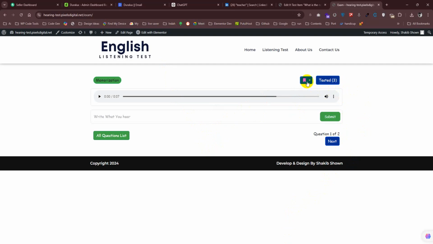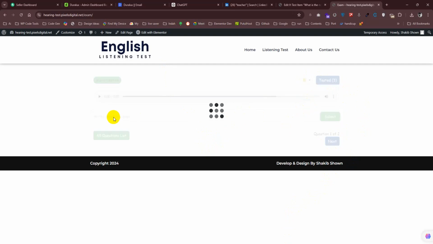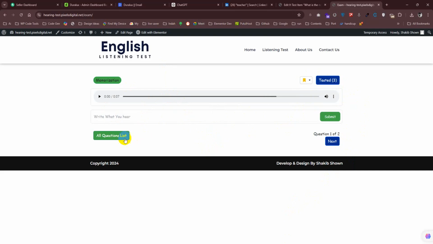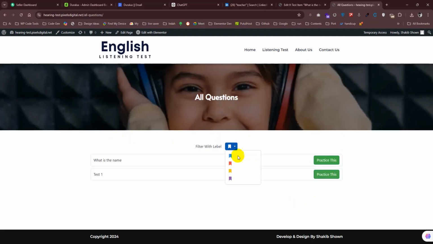And the filter is working. You can see I'm making it yellow. So now this is yellow, right? When I filter red, it will be blank because I have changed the question from red to yellow. If I select red, it shows nothing, but if I select yellow, then it shows this one. So this is how users can filter. I hope you get it, how you need to define and upload questions and the user can filter with it. That's it.